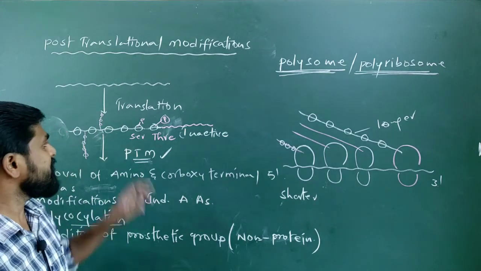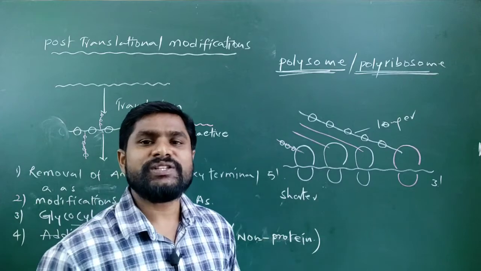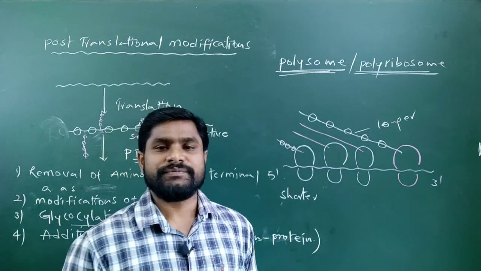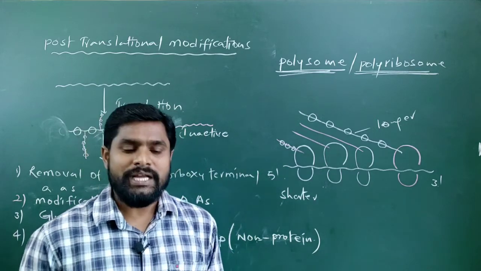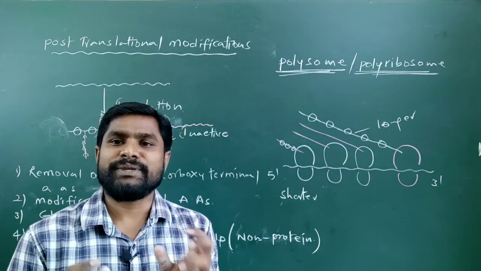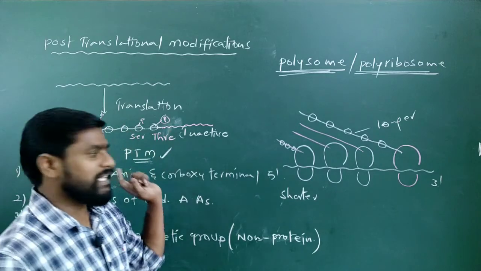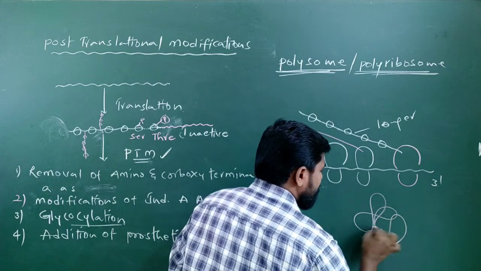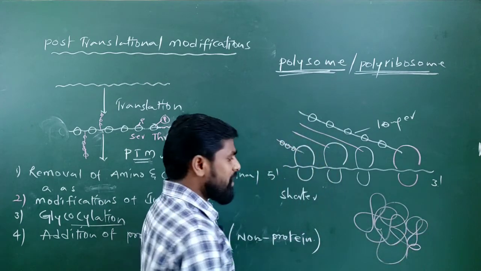And lastly, this linear chain of a polypeptide undergoes some conformational changes in order to get a three-dimensional structure. A polypeptide chain, whenever it gets a three-dimensional structure, will have specific active sites for specific substrates. Say suppose for example, this is the linear chain of a polypeptide chain which undergoes a 3D structure like this. What happens with this?